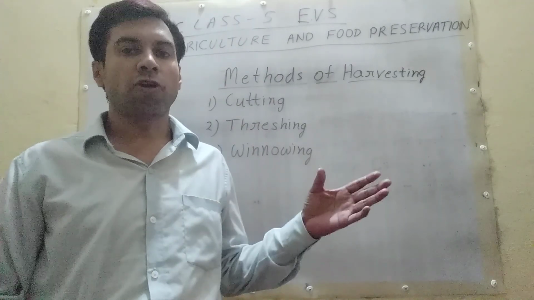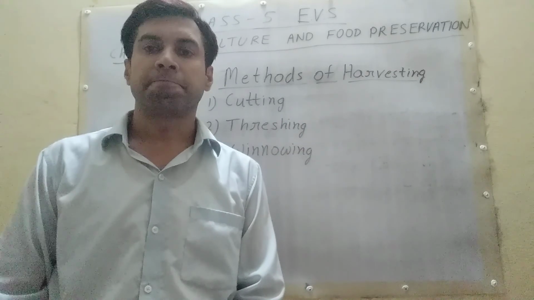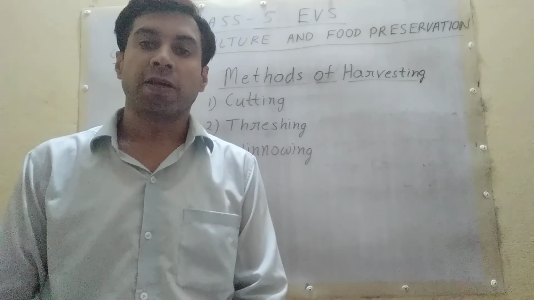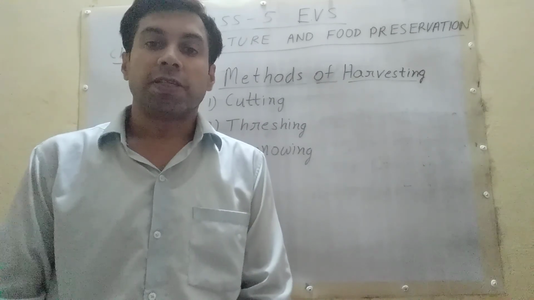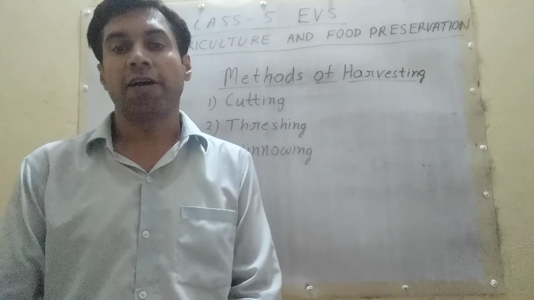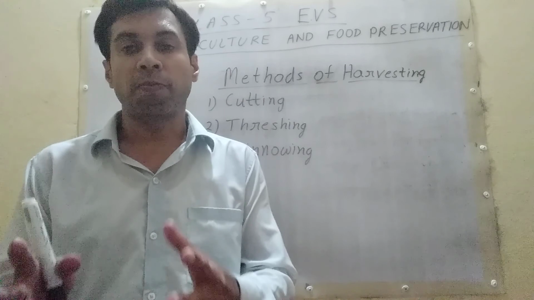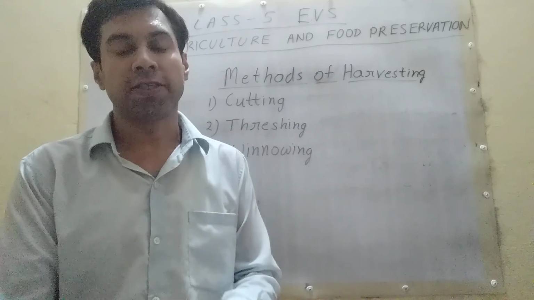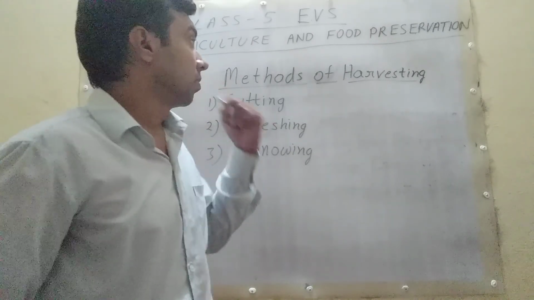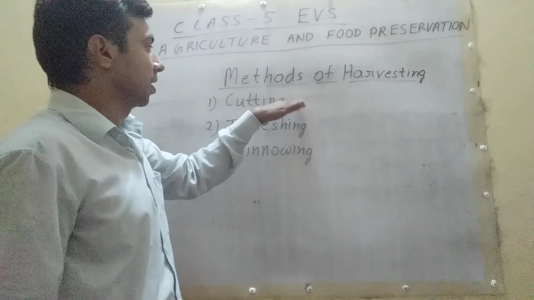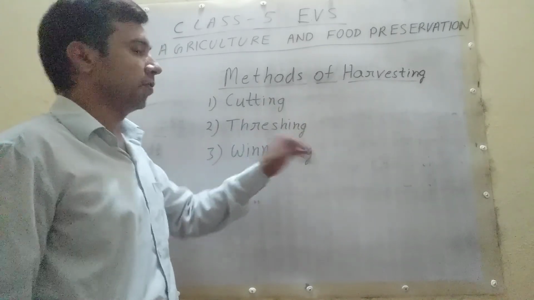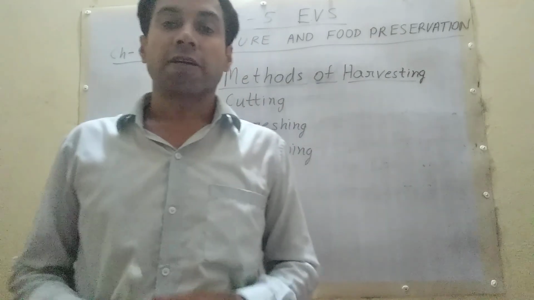Student, next topic, methods of harvesting. Student, what is harvesting? Collecting the crop when it is ready in the field is called harvesting. It is done in 3 steps. So, methods of harvesting: cutting, threshing, winnowing.